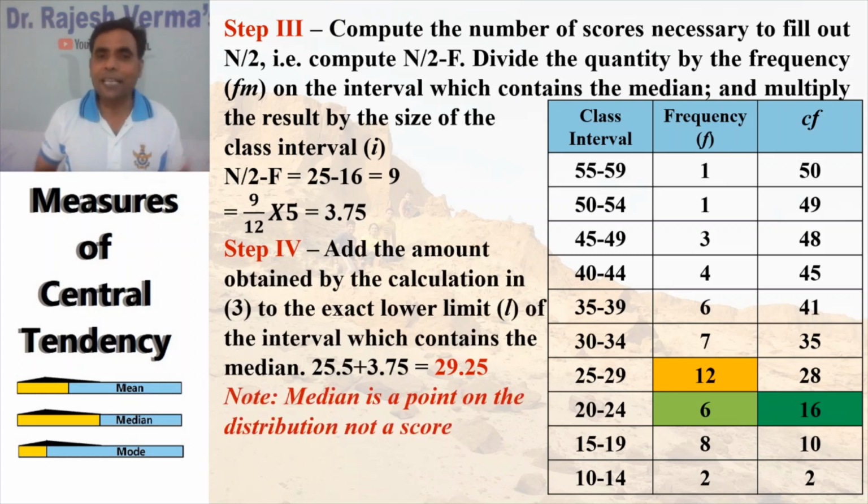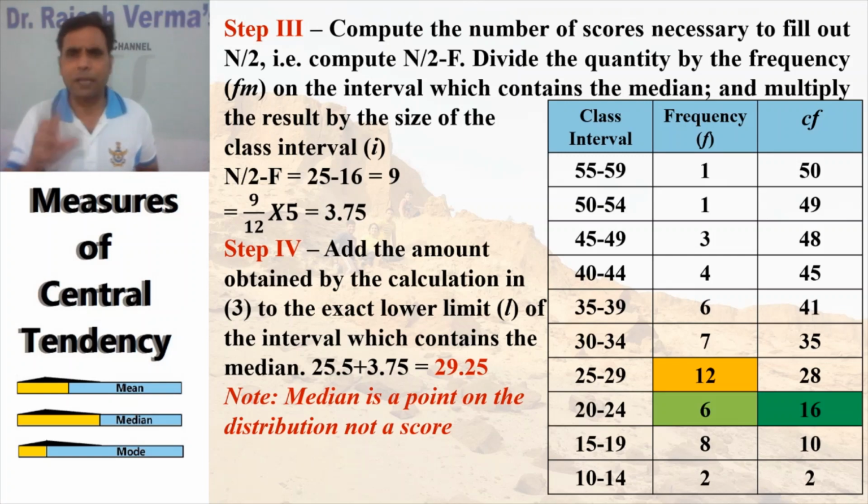Then add the amount obtained by the calculation in step number 3 to the exact lower limit of the class interval which contains the median. The exact lower limit of the class interval 25 to 29 is 25.5. So 25.5 plus 3.75 will be 29.25. This will be the median of your group data.